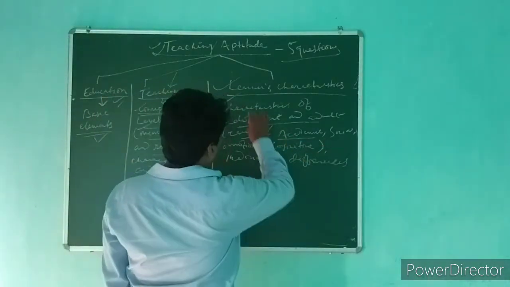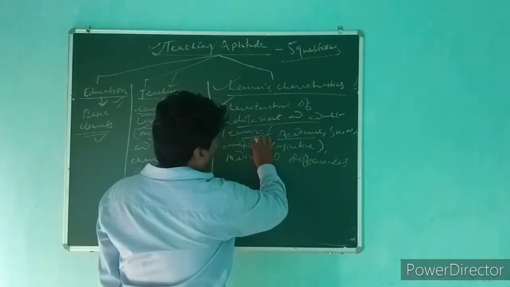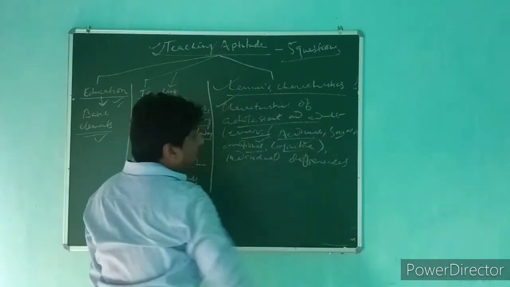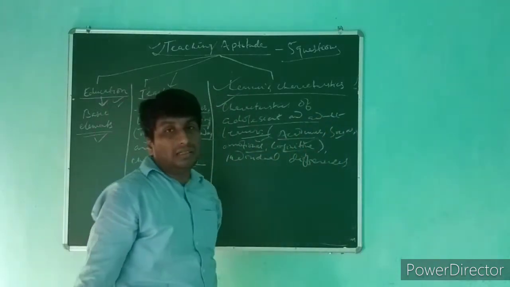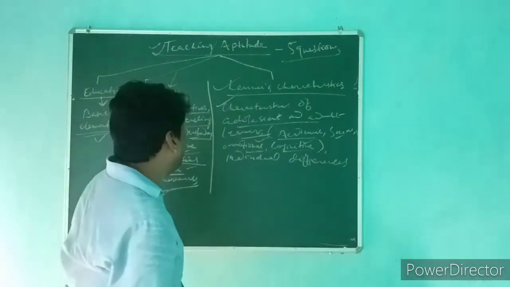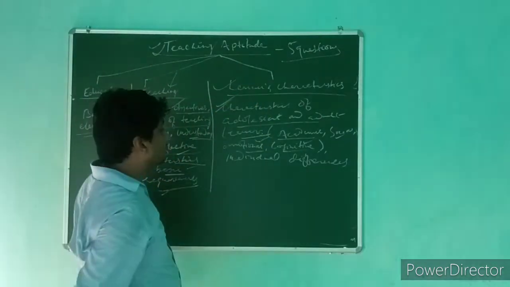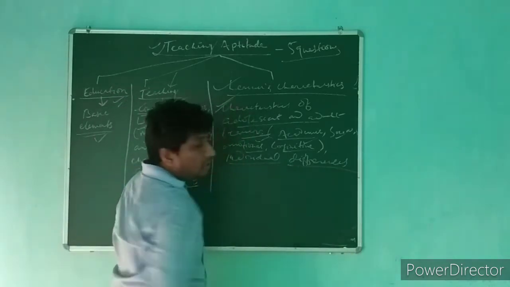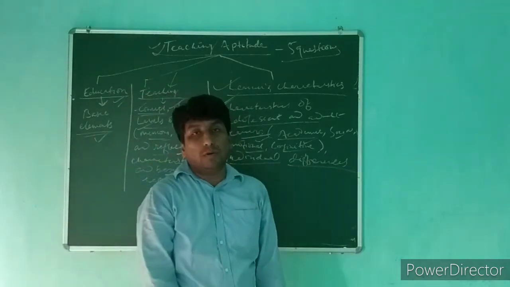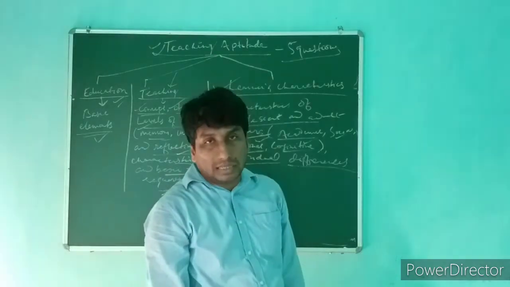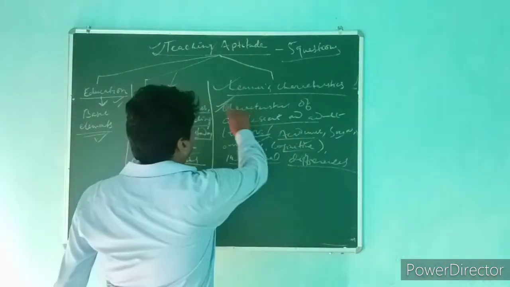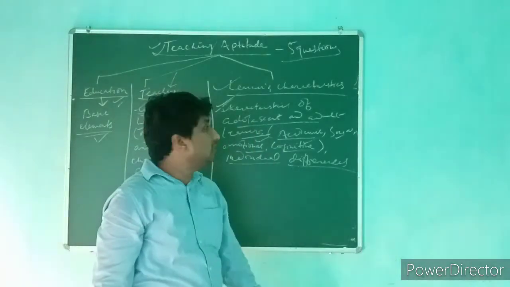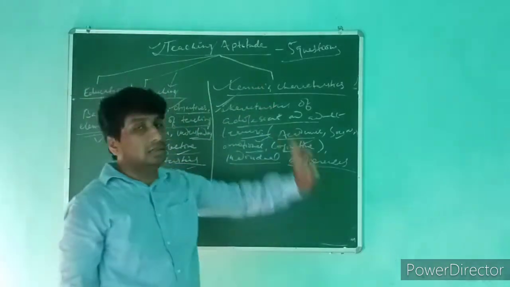The perspectives to keep in mind are academic, social, emotional, and cognitive, along with individual differences.